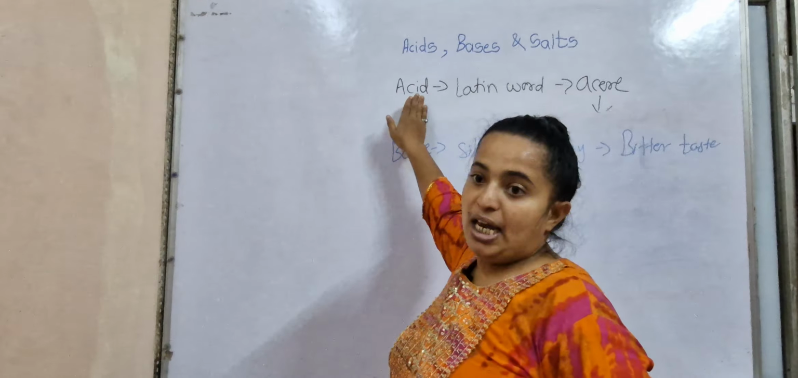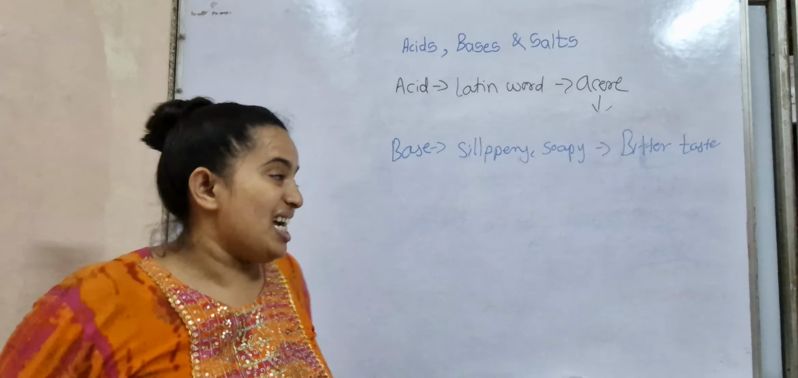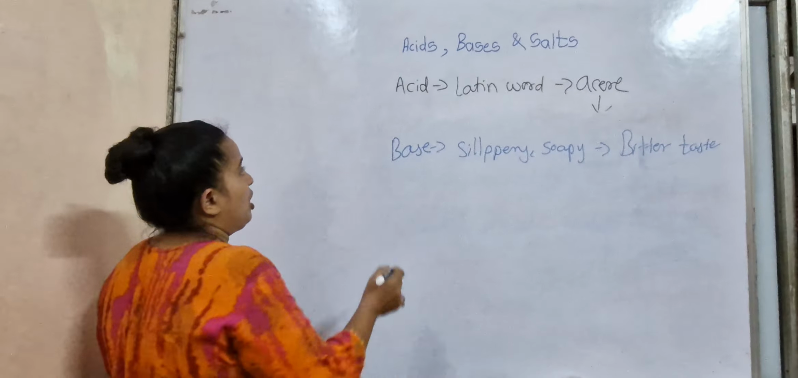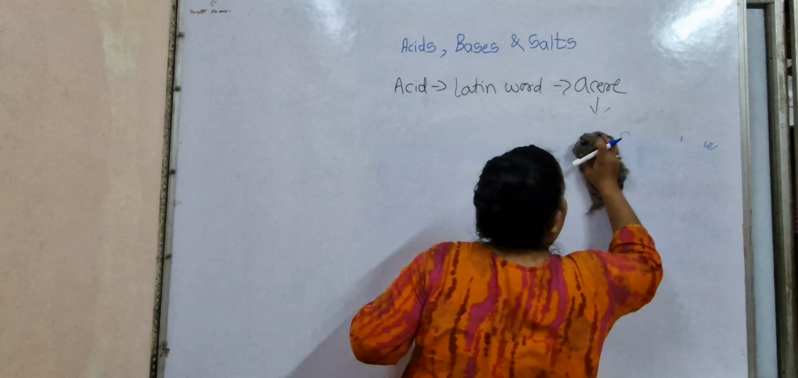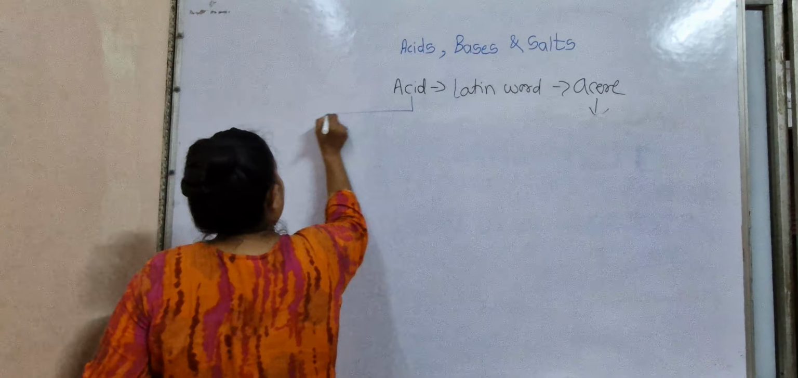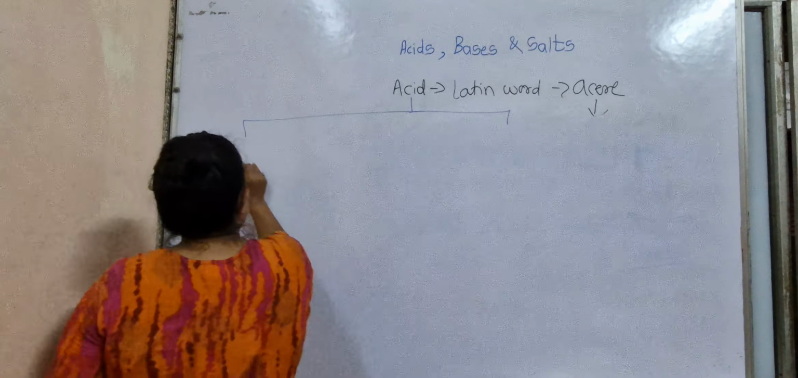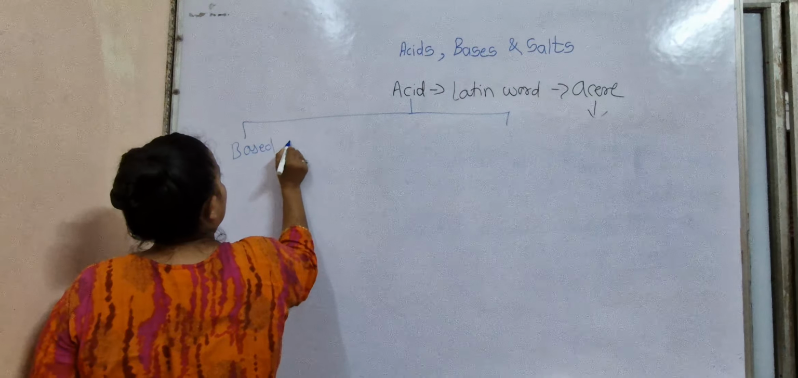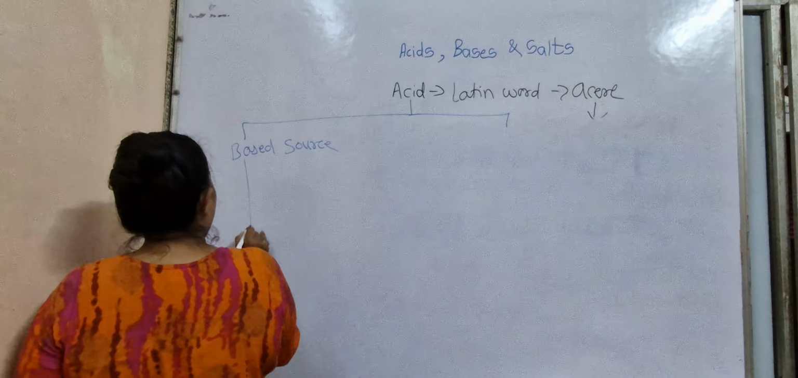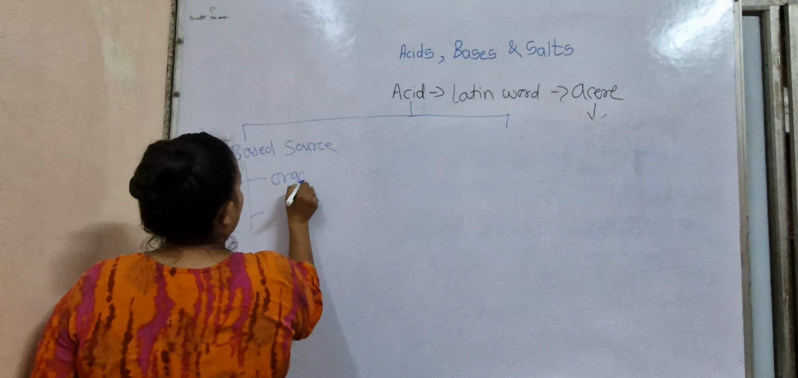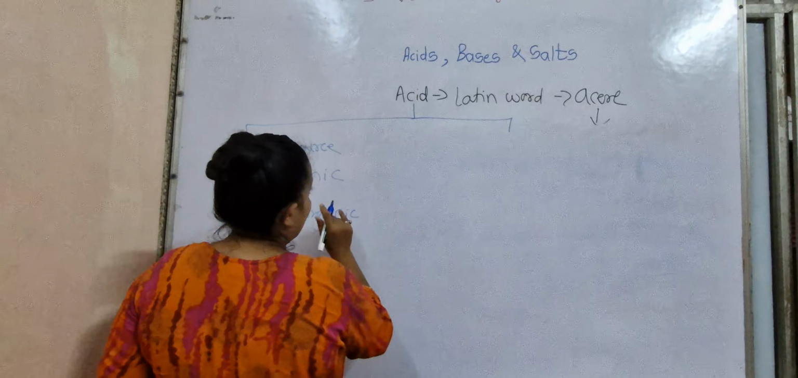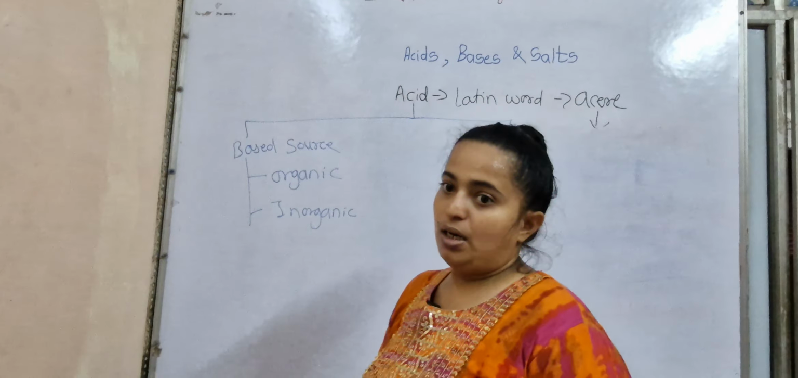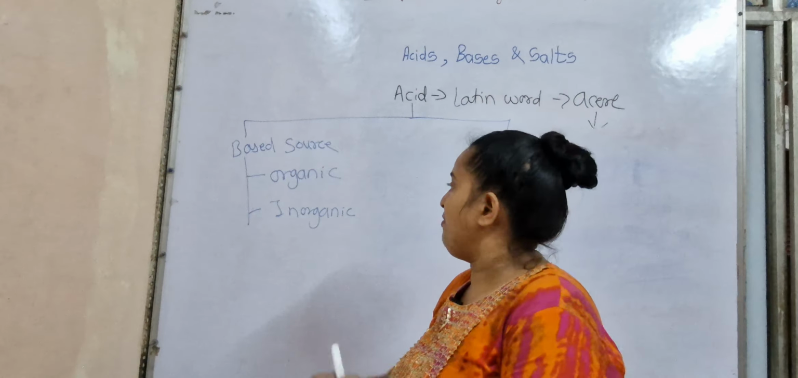The acids which are naturally found are known as organic acids. What do we call that? Organic acid. Now how will you remember? The acids are mainly classified in three parts. The first is based on source, and in that there are two types: one is organic and another is inorganic. Organic acids are naturally found, and inorganic acids are basically man-made.